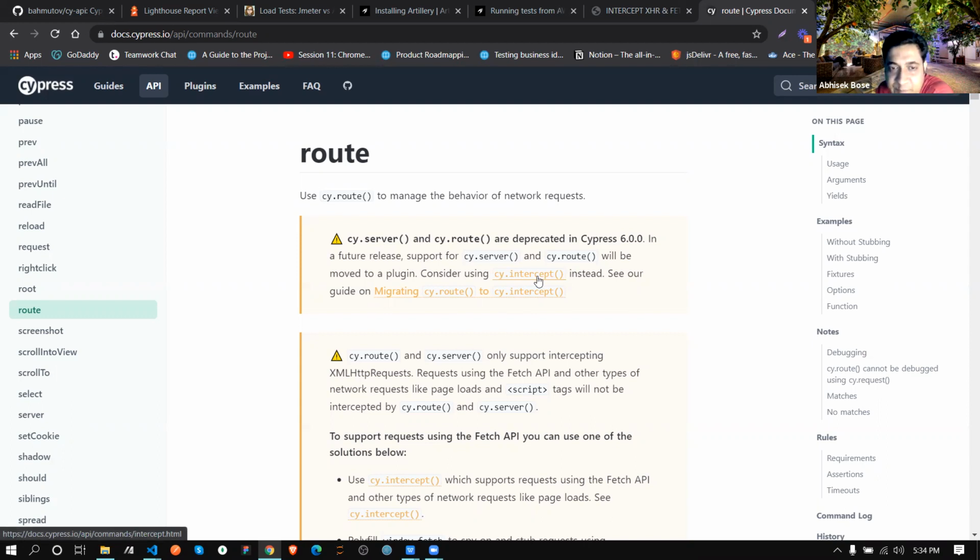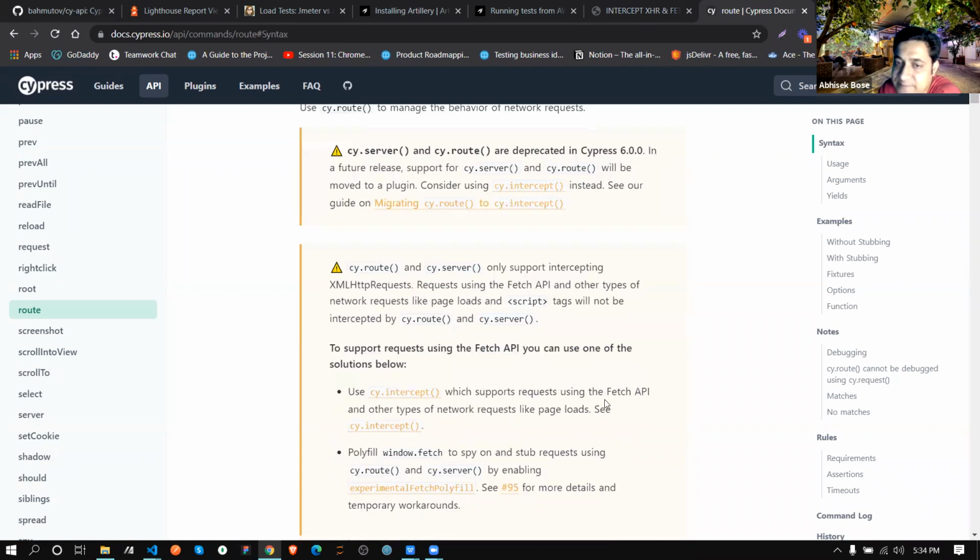And you can see cy.route and cy.server only support intercepting XML HTTP requests, that is XHR requests. For the fetch API and other types of network calls, page loads, we have to use intercept.